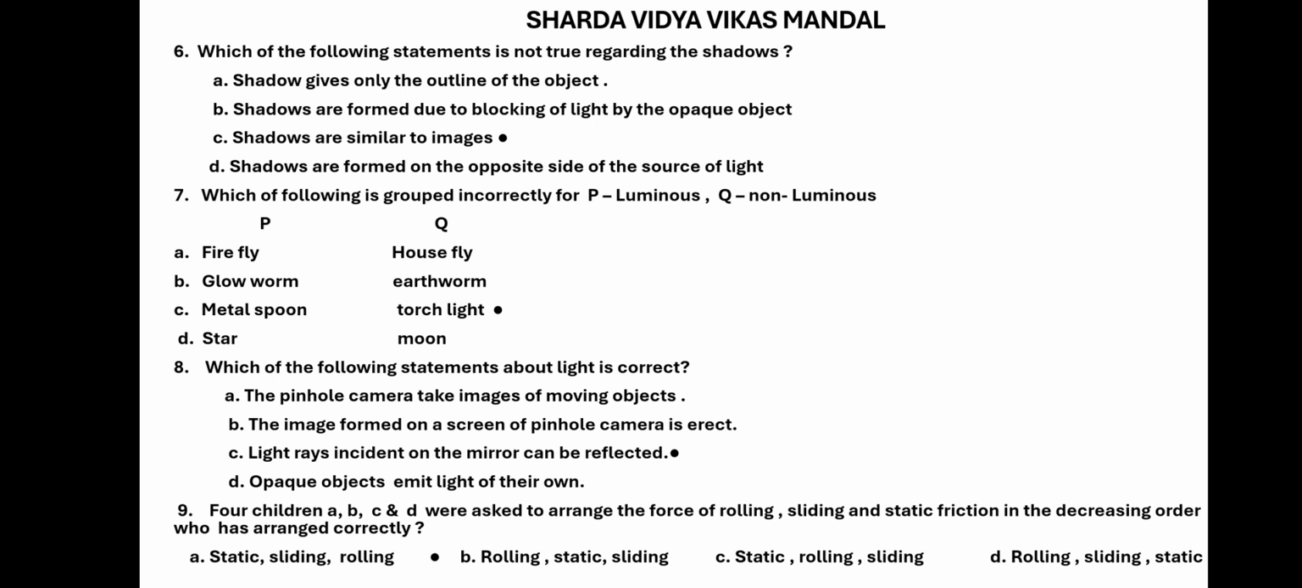So here, incorrect group. So firefly, housefly is luminous and non-luminous. Glowworm is luminous and non-luminous. Metal spoon and torchlight, they are neither luminous nor non-luminous. Star and moon, they are luminous and non-luminous. So incorrectly. Please remember to read the question correctly. Otherwise, if you don't concentrate on reading the question, you may be wrong. So here, incorrect option you have to find. That is metal spoon and torchlight.